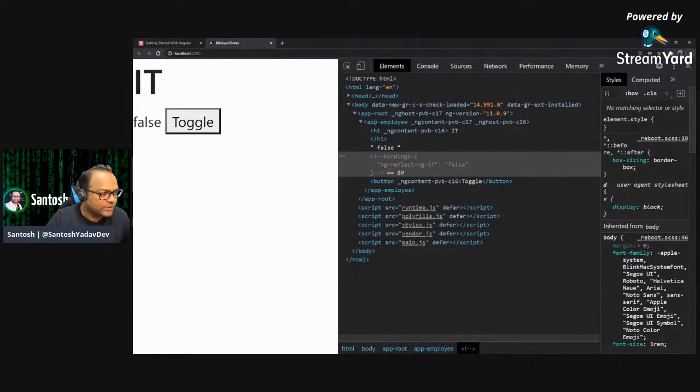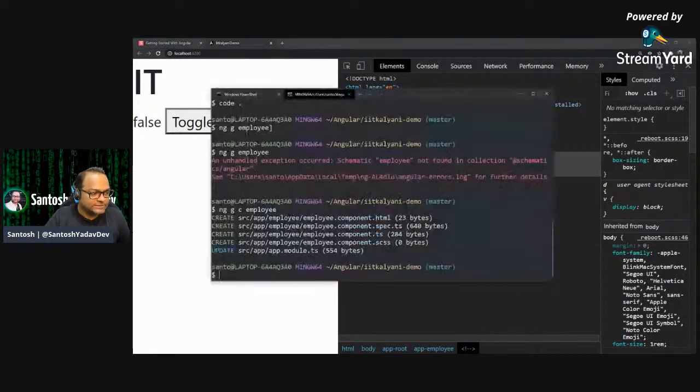So I'm going to quickly show you how to integrate your APIs, right? For that, we have to learn about services. So I'll show you how you can create a service first. To create a service, you can just go to the command prompt, and here I can say I want to create this service inside employee, because I'm going to make an API call and bind it inside my employee.